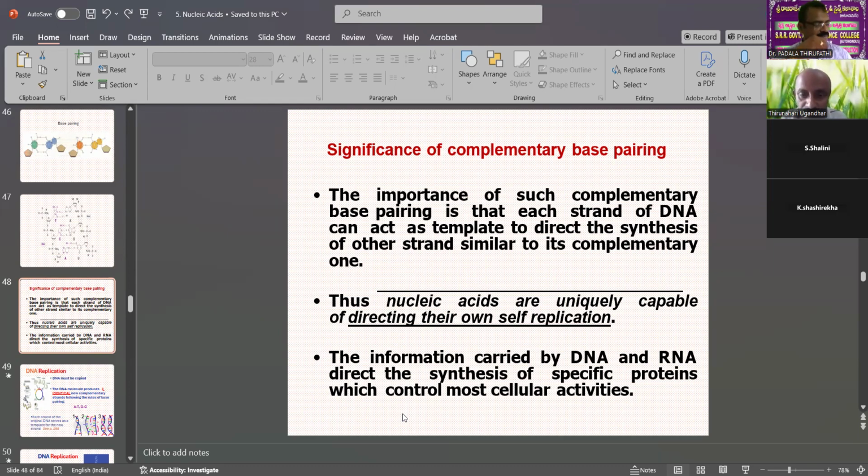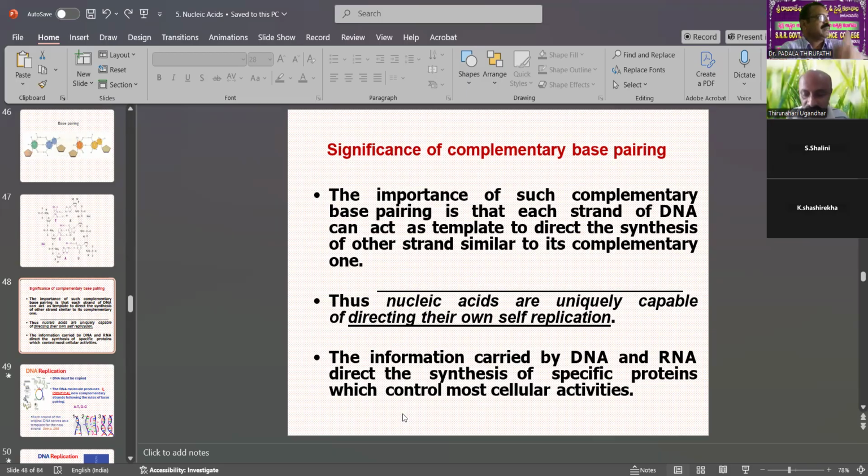Thus, nucleic acids are uniquely capable of directing their own self-replication. That is called the rule of complementary base pairing. The information carried by DNA and RNA directs the synthesis of specific proteins, which control most cellular activity.